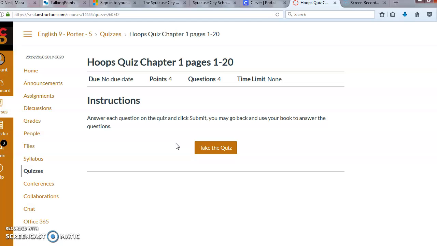When you click on that assignment, it looks like it has 4 questions. There's no time limit and there's no due date, okay? But obviously you're going to want to answer questions on Chapter 1 before you go into Chapter 2. So you would take this quiz like you normally would, and then you're going to go respond to them and then hit submit when you are done, okay? If we go back to assignments,